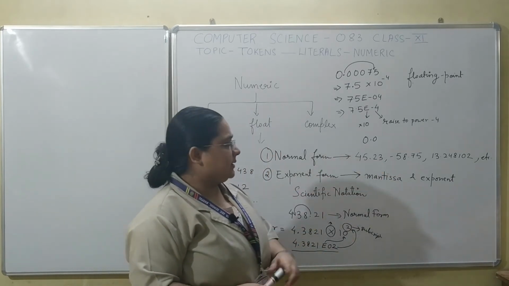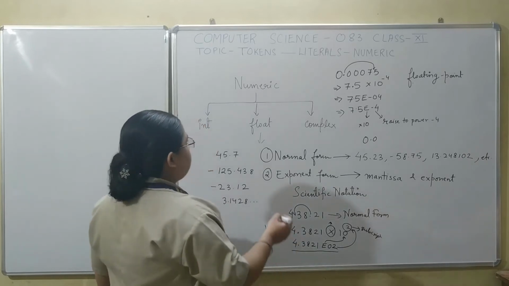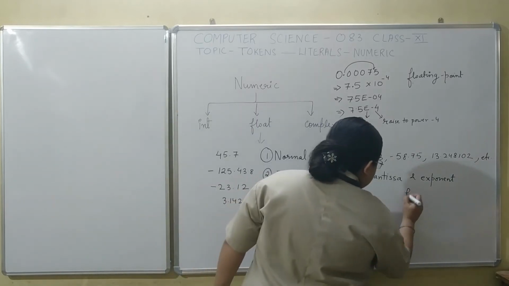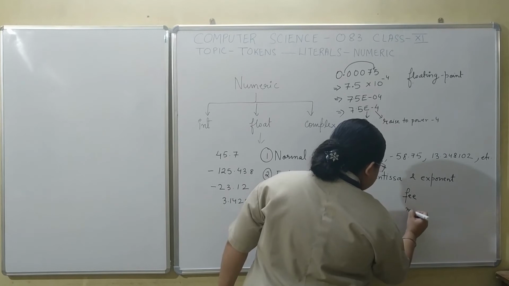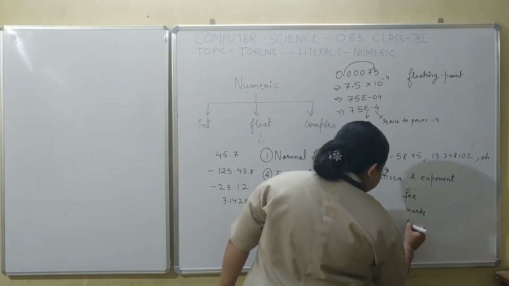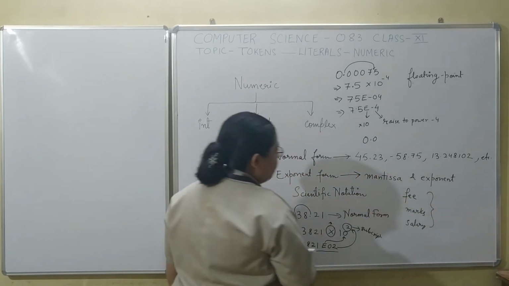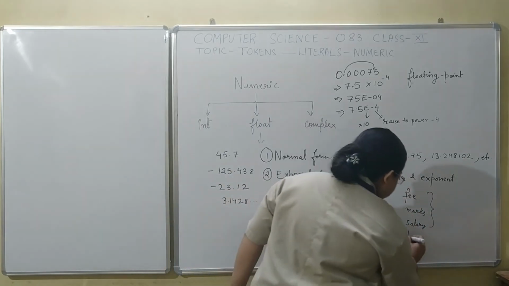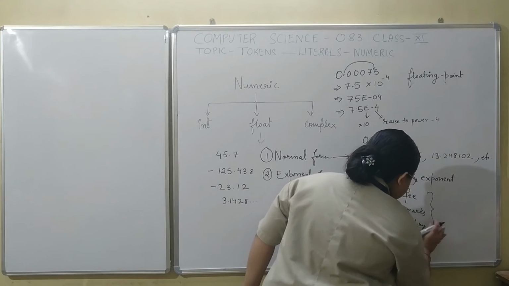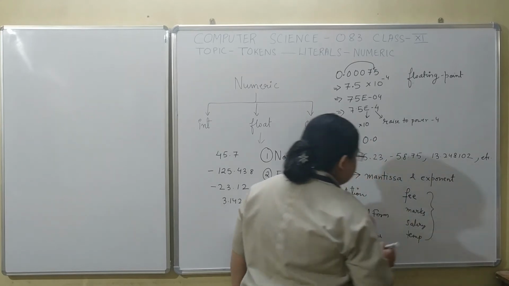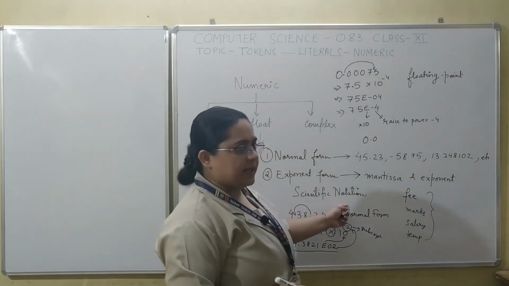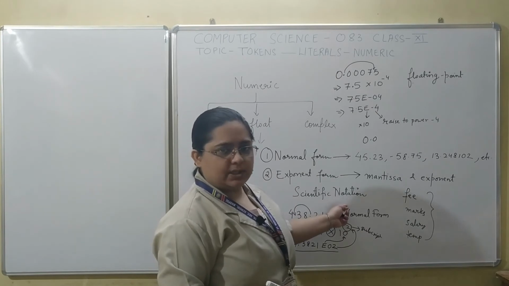And specifically this is suitable for data like if you want to store fee, marks, salary. Data like this doesn't require even temperature. It doesn't require data which has to be represented in the scientific notation.